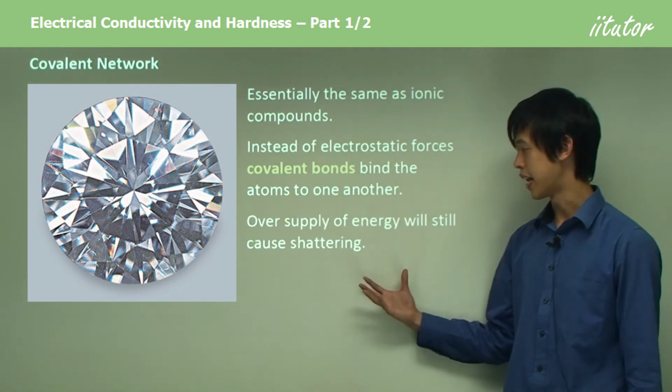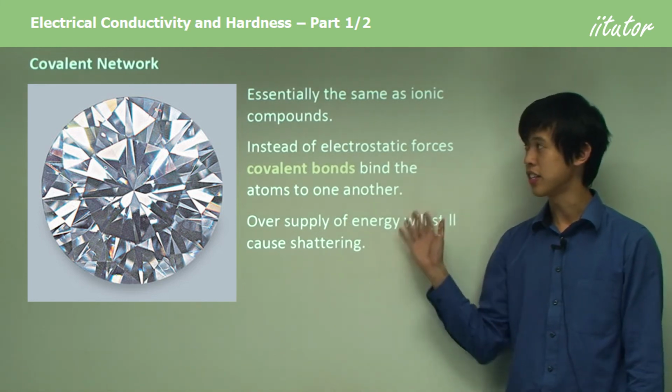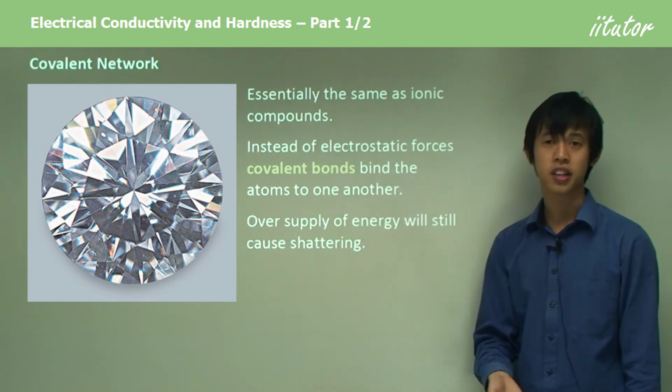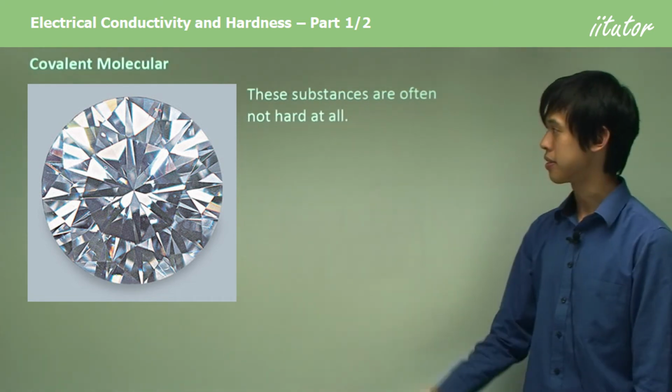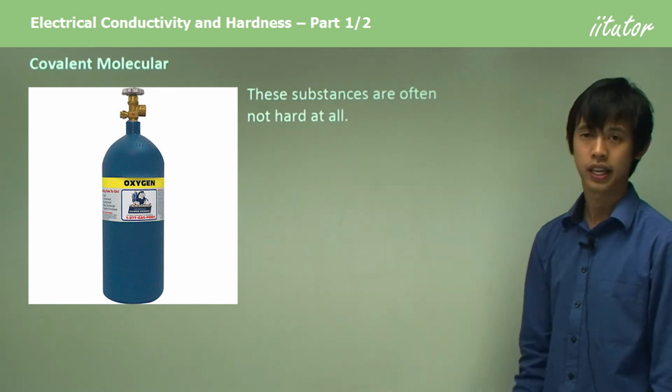Again, oversupply of energy will still cause shattering. So it'll still shatter if you put too much energy in. But you can see they're very similar to ionic compounds. The only difference being covalent bonds rather than ionic bonds and atoms rather than ions. And we've got covalent molecular substances now. These substances are often not hard at all. There's no hardness in covalent molecular substances.